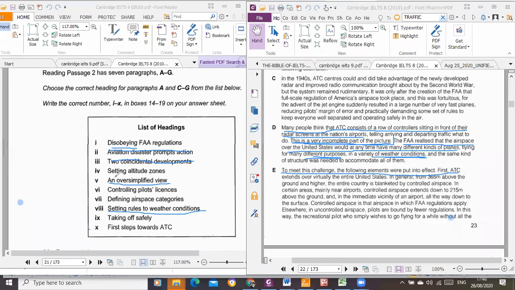So that leaves us with this one as the answer. It was not about this one, it wasn't about any other, and it wasn't about taking off safely. It's all about the oversimplified views of people about FAA.